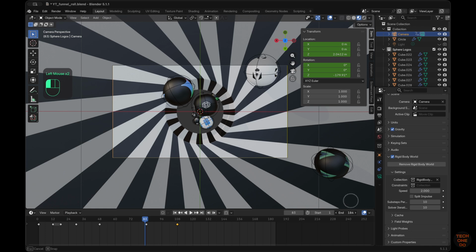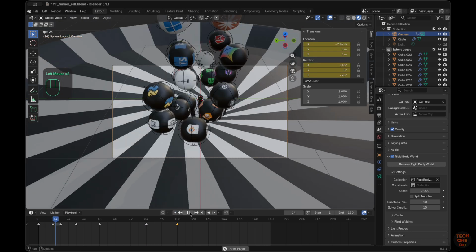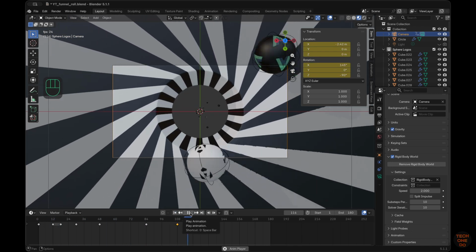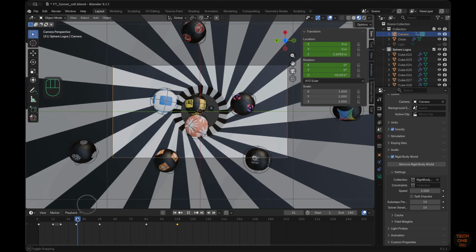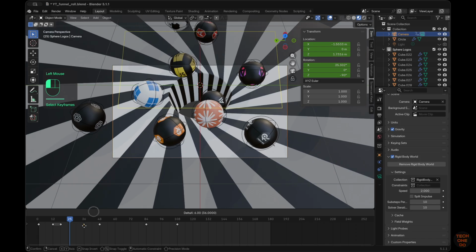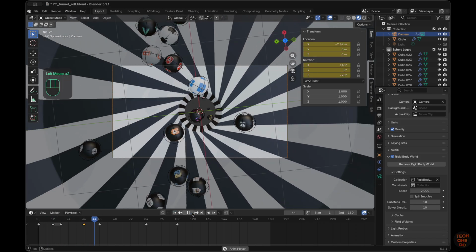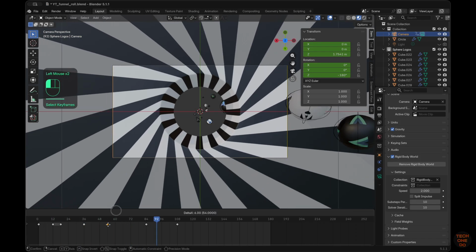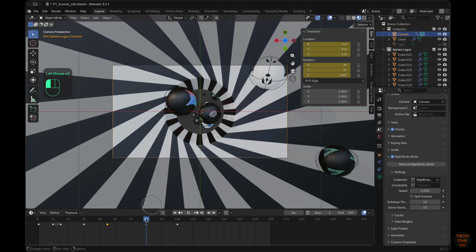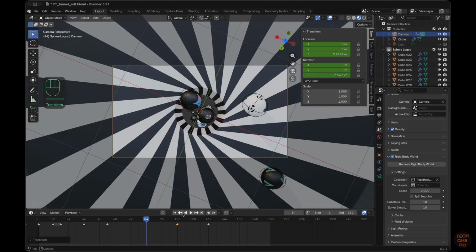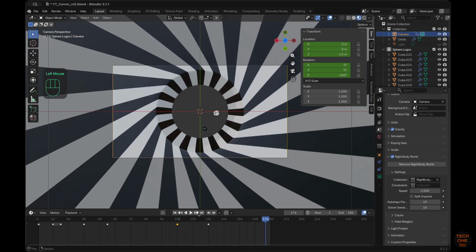Let's set the frame count to 180. Move around the keyframes as shown to adjust the animation timing.